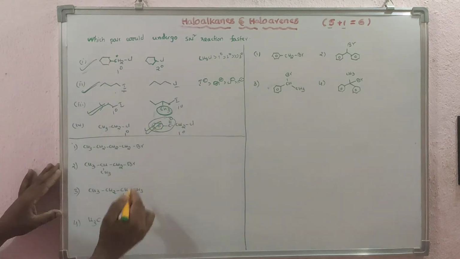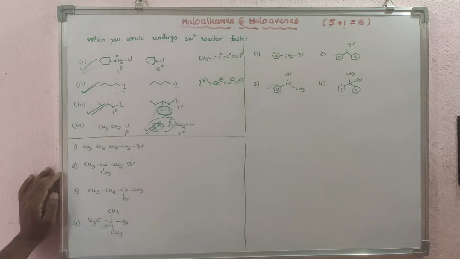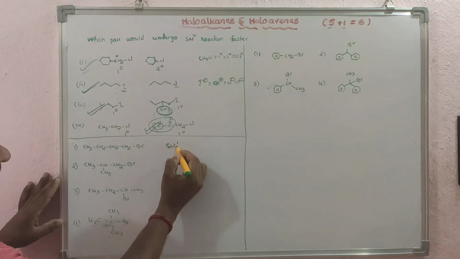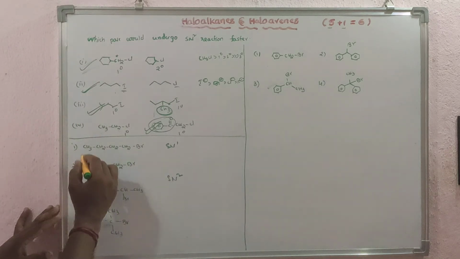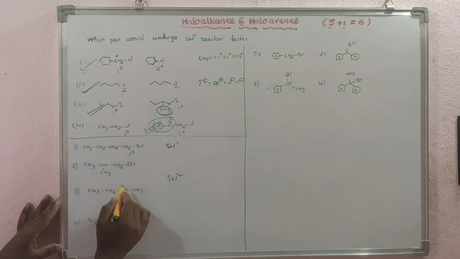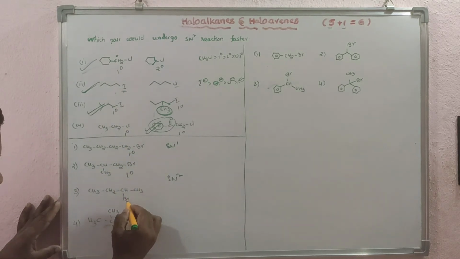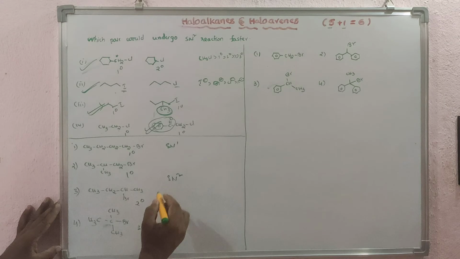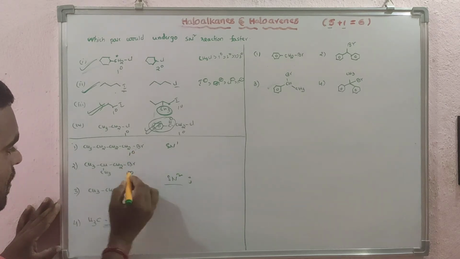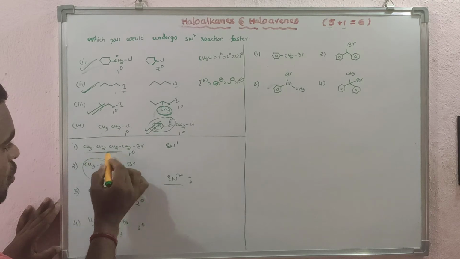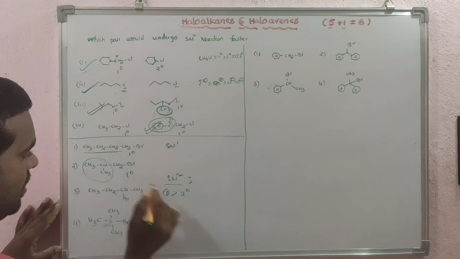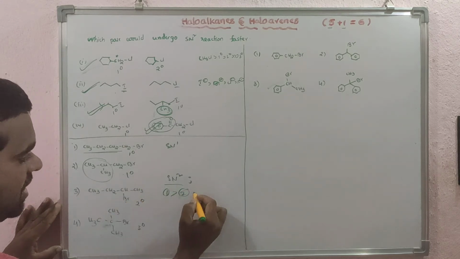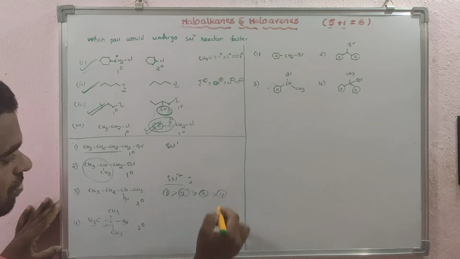Now they have given here 4 compounds, isomers of butane. Then they are asking about the reactivity order of alkyl halides in the SN1 reaction and the SN2 reaction. This is 1, 2, 3. It is a primary alkyl halide, and this is also a primary alkyl halide. This one is tertiary, this is secondary, and this is tertiary. In the SN2 reaction, primary alkyl halides are reactive. This is primary and this is primary. But here you see bulky groups are there, and here there is no bulky group. So that's why the first one is very reactive, and after that the second one. Next one is secondary, that means 3, and the last one is 4.